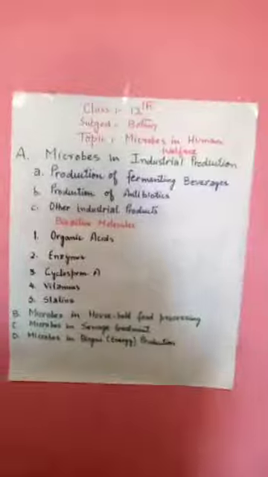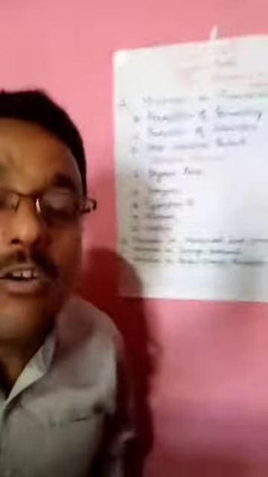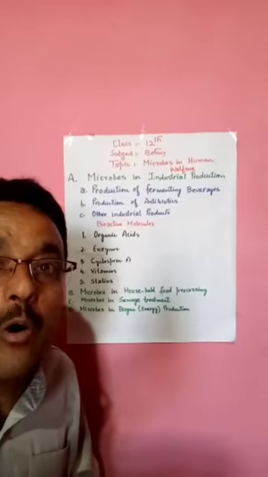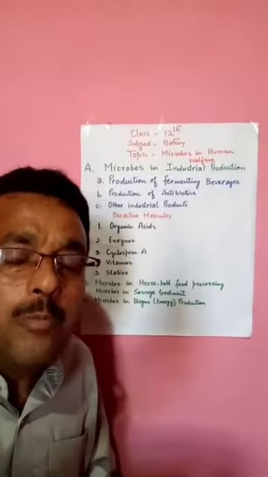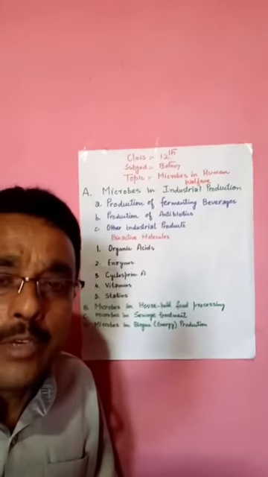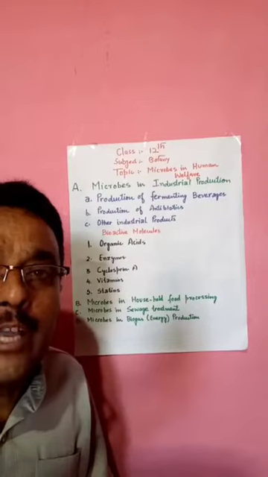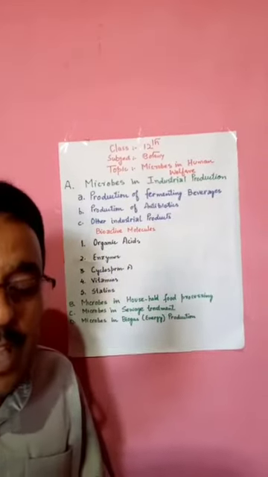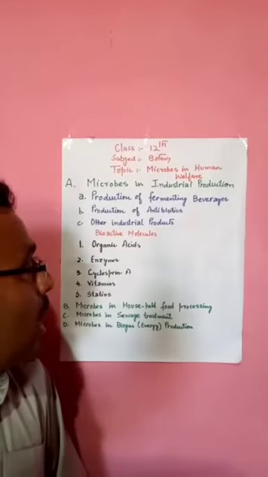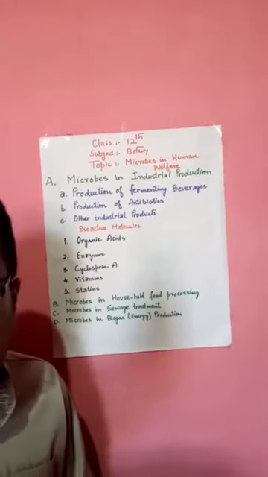Now, let us first discuss what is meant by microbes. Microbes are those organisms which can't be seen with the naked eye, but they can be seen with the help of a microscope. Microbes belong to the kingdoms Monera, Protista, fungi, viruses, viroids, and prions, sorry.